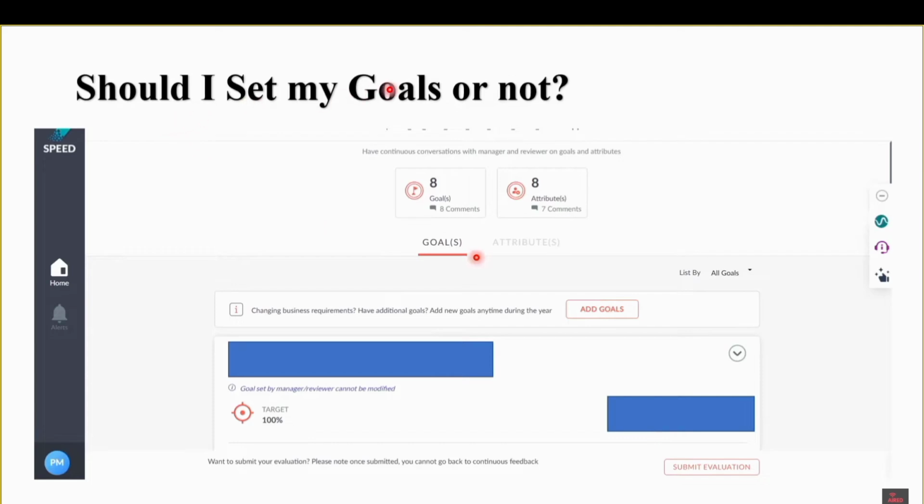Should I set my goals or not? This is one of the questions that a lot of people have, so here is the solution. Here you can see that you have continuous conversation with the manager and reviewer on goals and attributes. All these goals and attributes are set by your manager and reviewer.